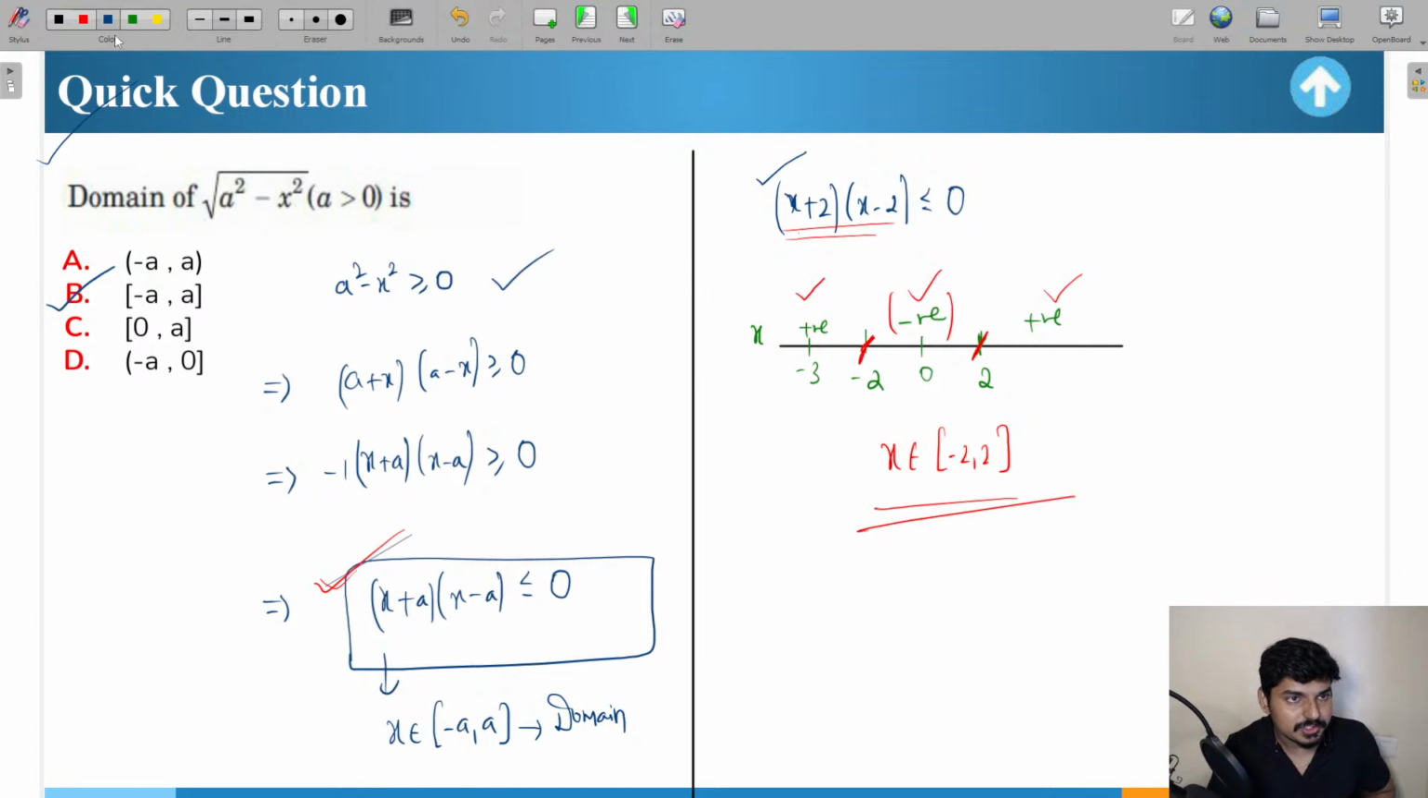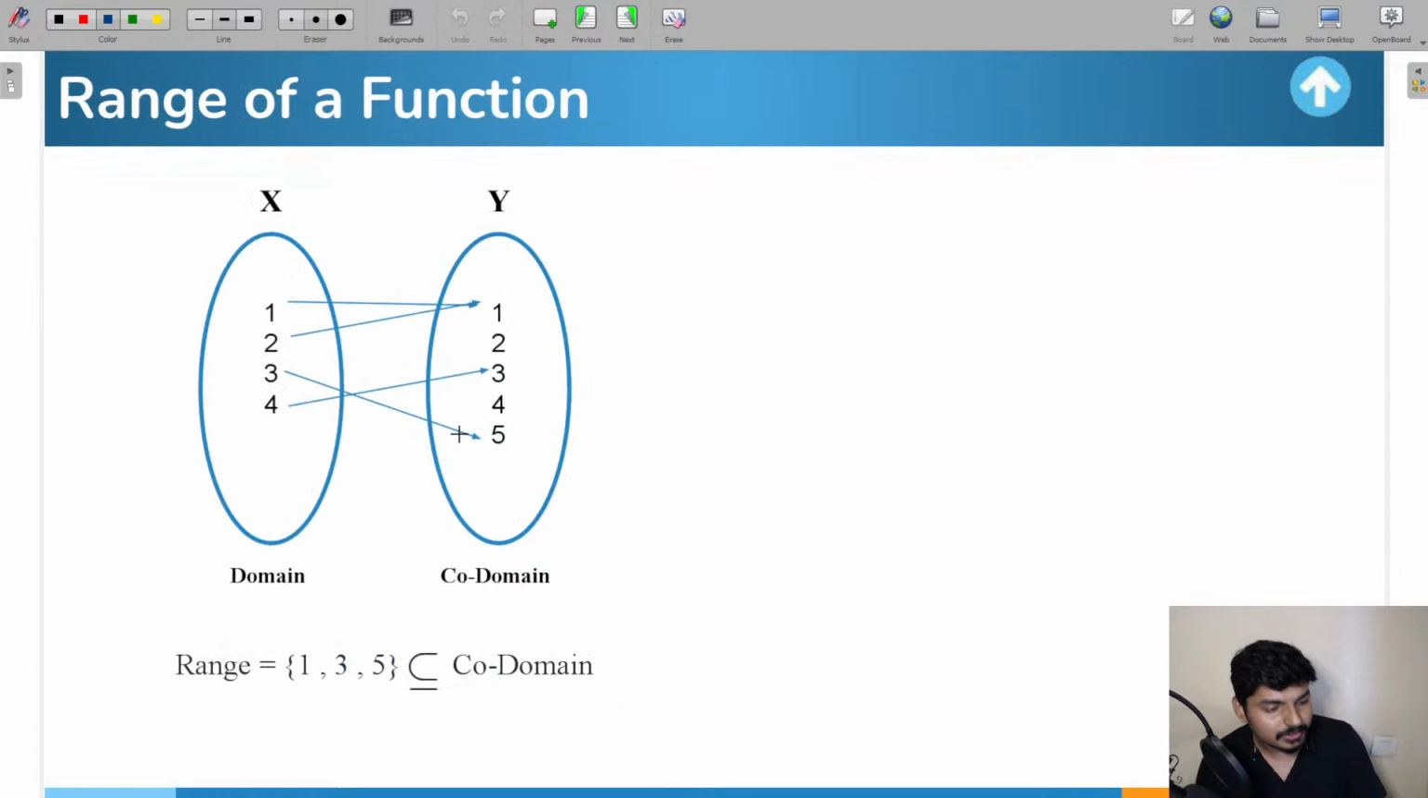So I hope this question is clear for everyone. Now what we'll do, we'll go to another concept, and now we will discuss the range of the function. So the domain is done, and we will understand range also in two ways, like how we have done for the domain. We'll discuss range in two ways.